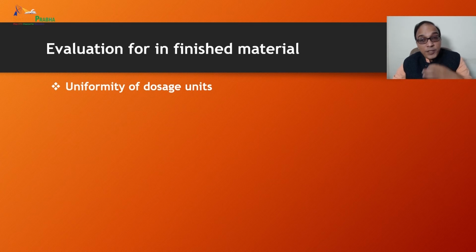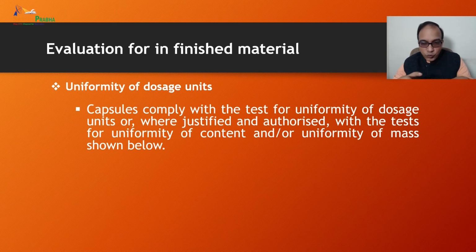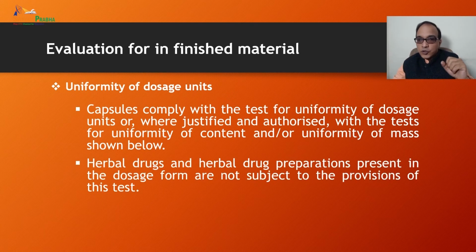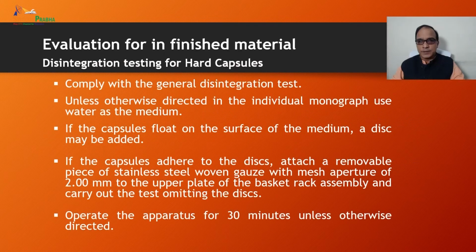For uniformity of dosage units, capsules comply with the test for uniformity of dosage units, or where justified and authorized, with the test for uniformity of content and/or uniformity of mass. Herbal drugs and herbal drug preparations present in the dosage form are not subjected to the provisions of this test. For herbal preparations, this test is not applicable.